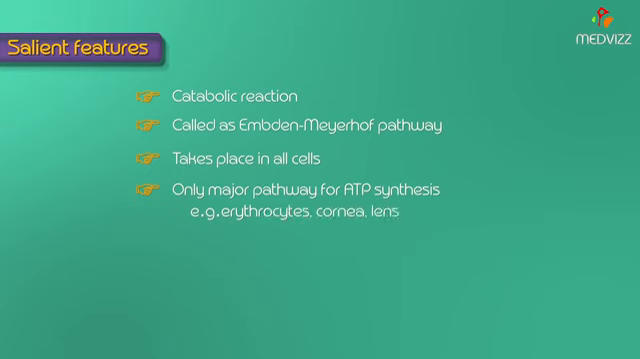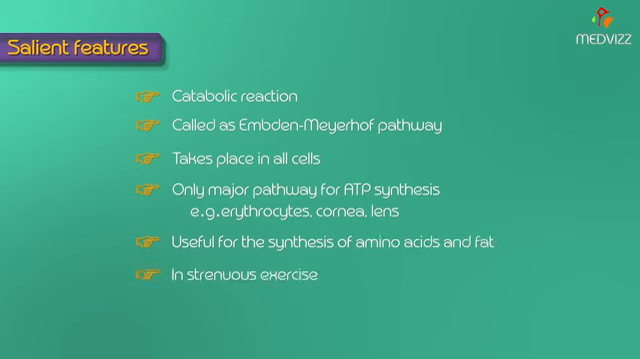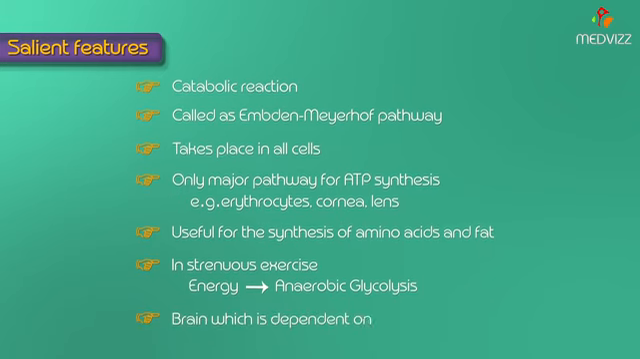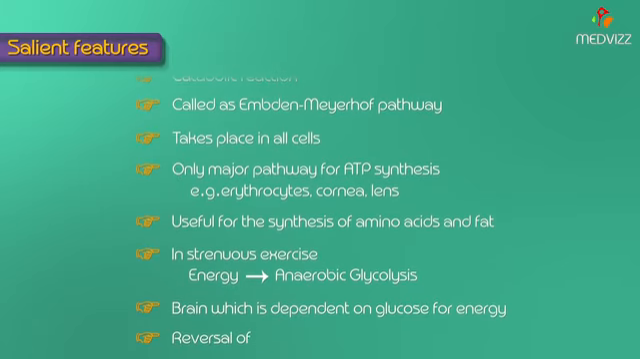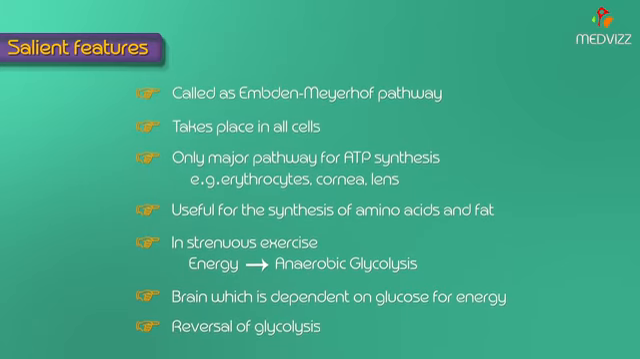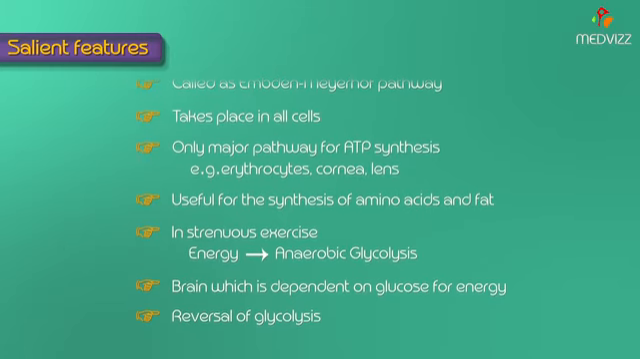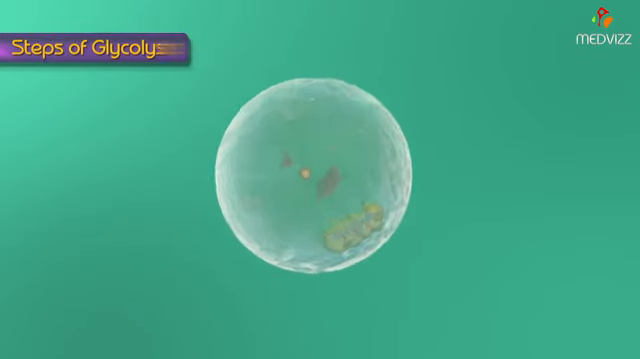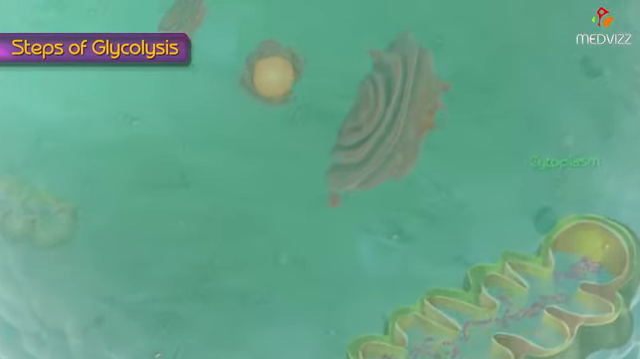Glycolysis is a central metabolic pathway which produces different intermediates or substrates useful for the synthesis of amino acids as well as fat. In strenuous exercise, energy production is from anaerobic glycolysis due to the lack of oxygen in the muscle tissues. Glycolysis is very essential for the brain, which is dependent on glucose for energy. Reversal of glycolysis, along with alternate arrangements at the irreversible steps, results in the synthesis of glucose, which is called gluconeogenesis. Now let us discuss the steps of glycolysis.